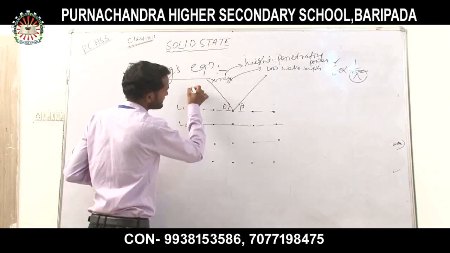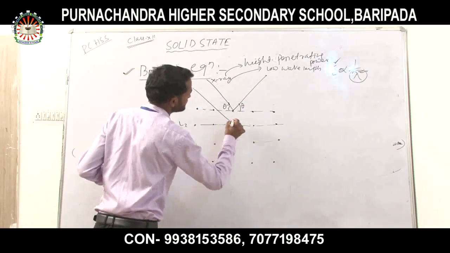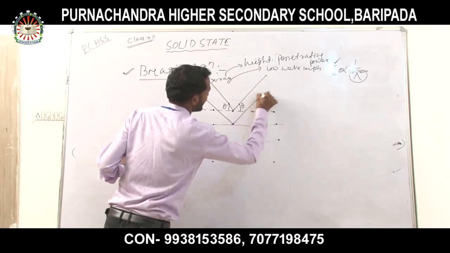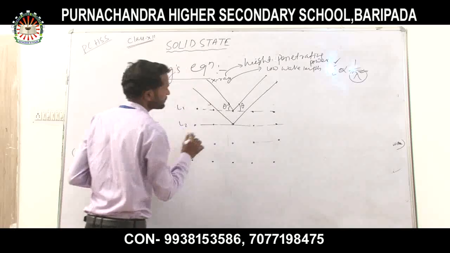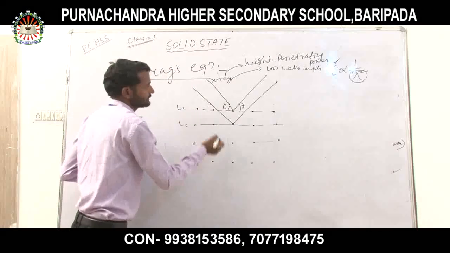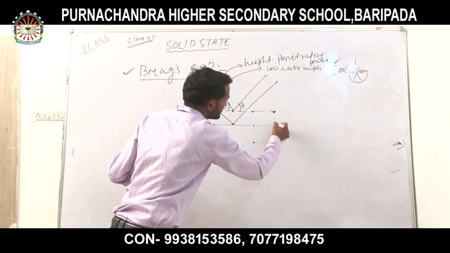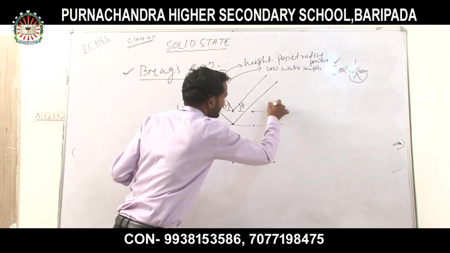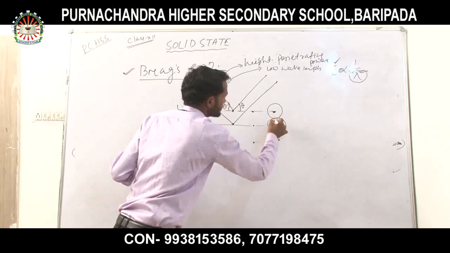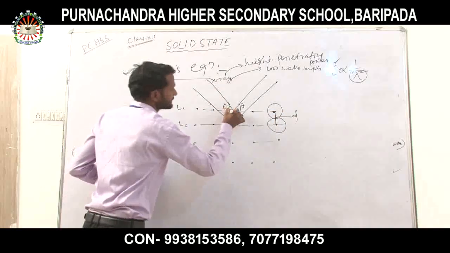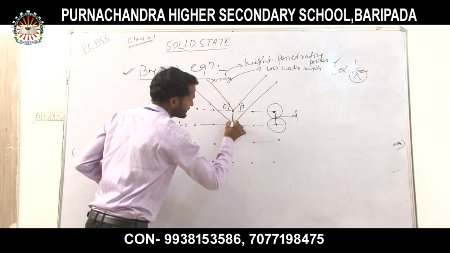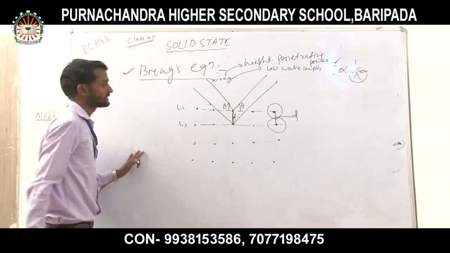Now another X-ray will be reflected towards the second layer, and that will be like that. So we know that is the point of an atom, and that will be the atom. So that distance is known as d. This distance is also called d.